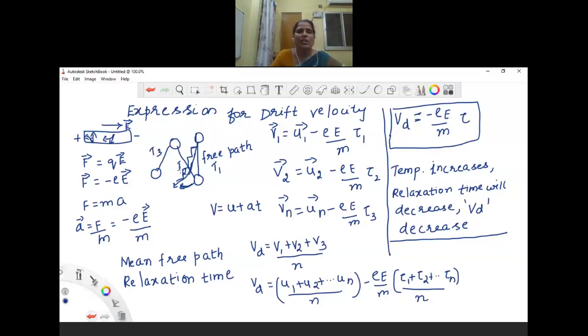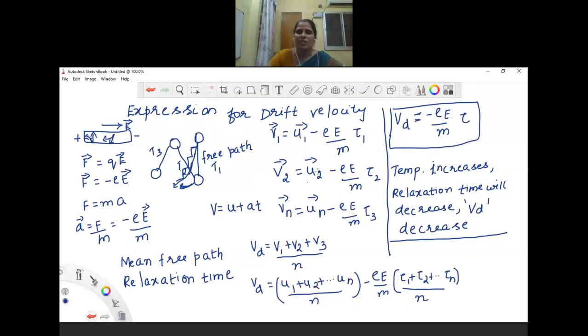One more thing is also very important here: whether the drift velocity is an accelerated motion or uniform motion. Actually, here we have taken only the relaxation time.